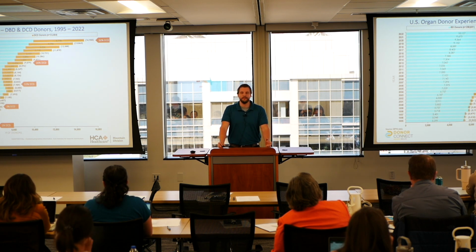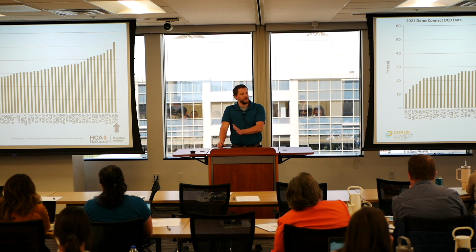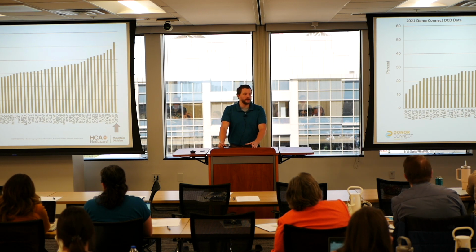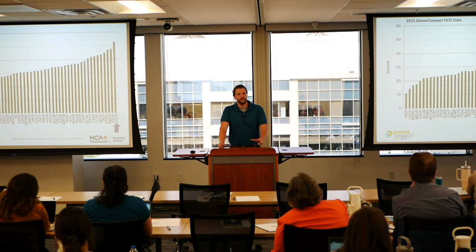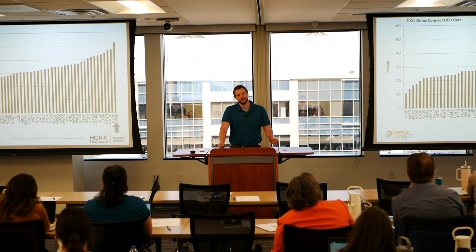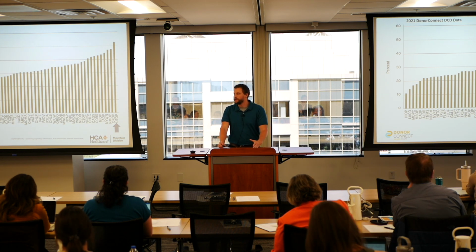At Donor Connect, I have our metrics. So these are all the OPOs in the United States, and this is as of 2021. This is the percentage of their donors that are DCD. As you can see, we're UTOP, Donor Connect. We had 52% DCD donors in 2021. We were #1 in the country. So as far as DCD rates and DCD outcomes, we are a Tier 1 OPO, a Tier 1A. And as you can see, we're the #1 OPO in the country for DCD donation rates.